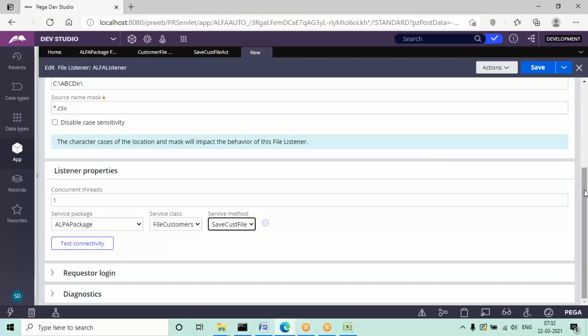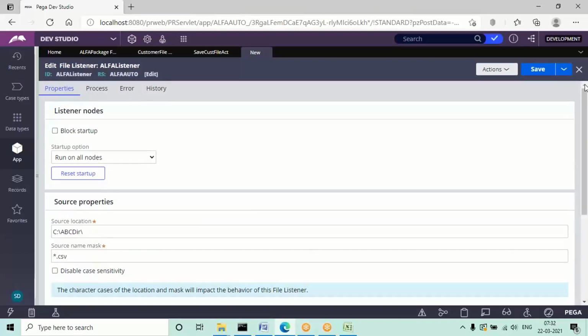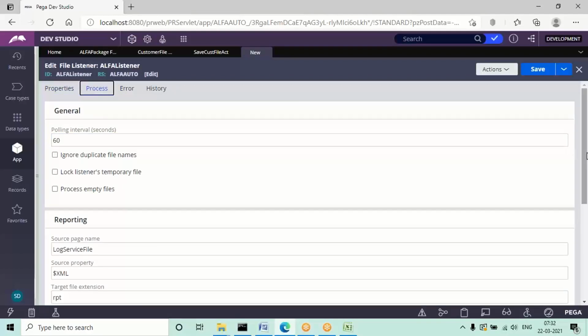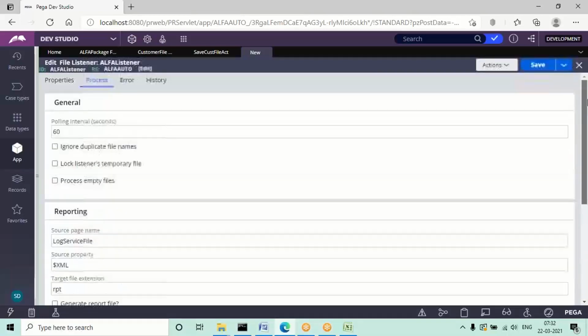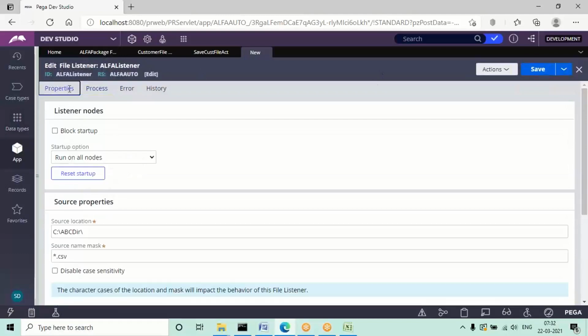After parsing, it will read these files. Go to the process tab. If you want to keep the files after they are completed, in the cleanup option you can select keep. By default those will be deleted. If you want to keep those files in a separate completed folder, just select the keep option in these settings. Now you can save the listener.